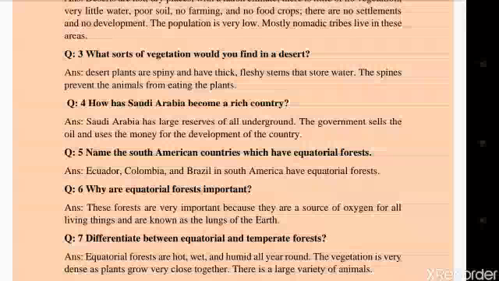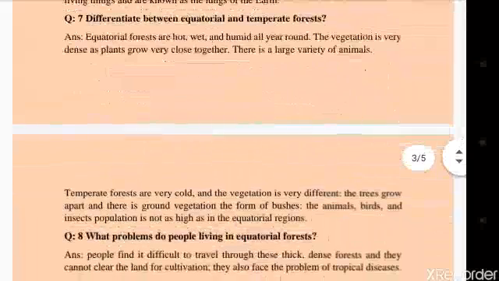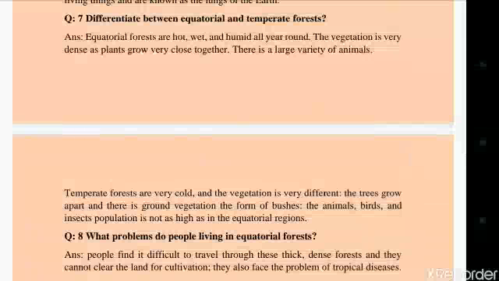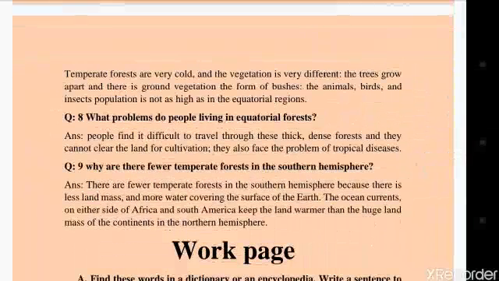The next question is, differentiate between equatorial and temperate forest. Equatorial forests are hot, wet and humid all year round. The vegetation is very dense as plants grow very close together. There is a large variety of animals. Temperate forests are very cold and the vegetation is very different. The trees grow apart and there is ground vegetation in the form of bushes. The animal, bird and insect population is not as high as in the equatorial regions.